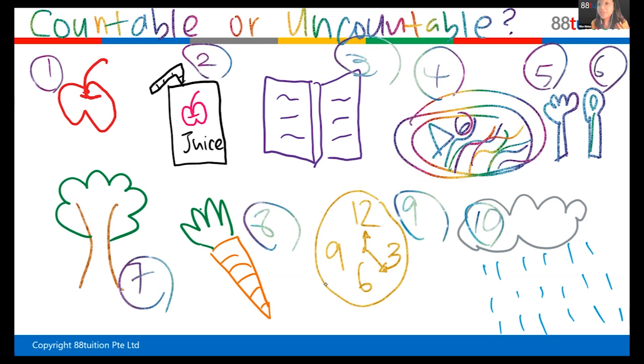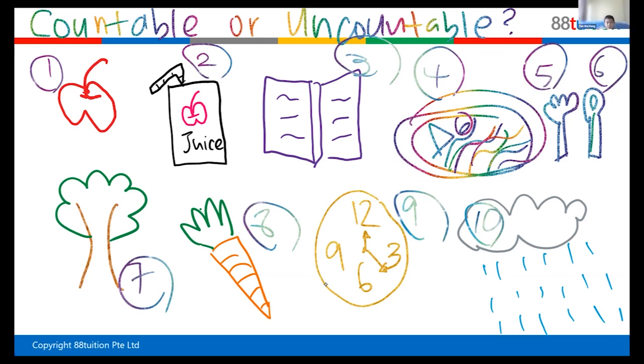Tree. No, 6, not 7, 6. What is beside a fork? What is that? A fork. A spoon. Yes, spoon. Very good. Number 7 is a spoon. Yes, 6 is a spoon. Number 7. Yes, number 8? Carrot. Yes, very good. Number 9?